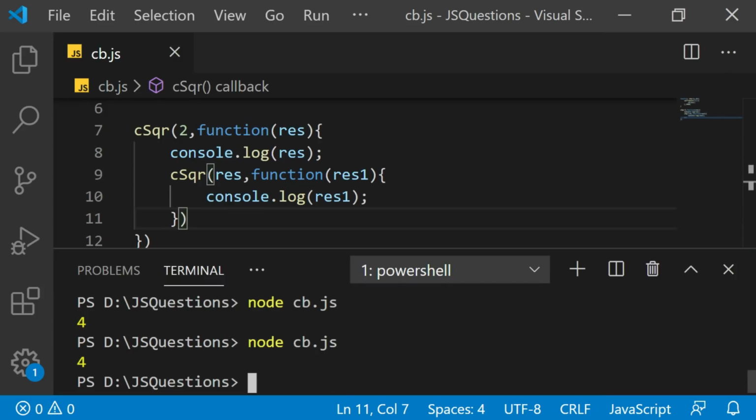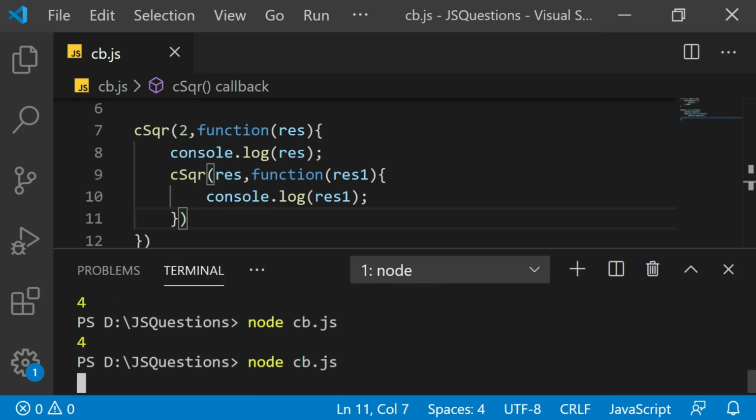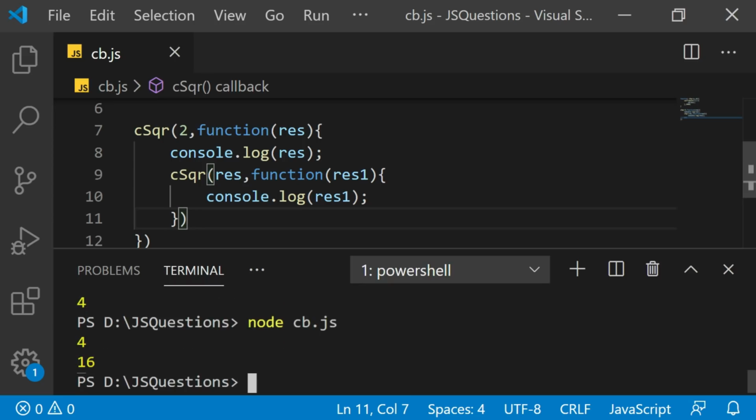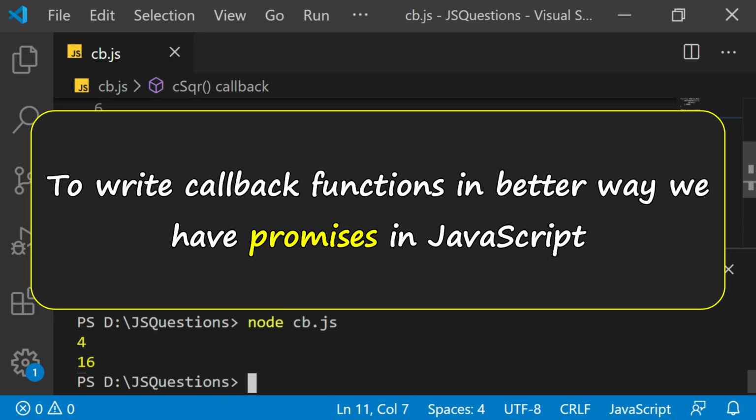Let me run this code first though. The output will be as desired, that after every 2 seconds we are going to get the square of the result. But this way of writing is difficult to handle when you have at least 3 or maybe 4 levels or maybe a little more, and especially with error handling it becomes really a hell to manage. And to correct these issues, that is to write callbacks in a better way, we have promises in JavaScript. But that we are going to discuss in the next section.